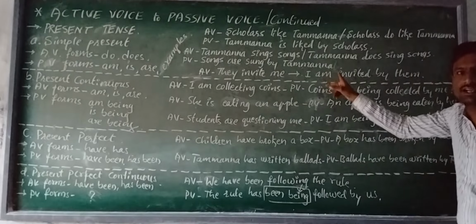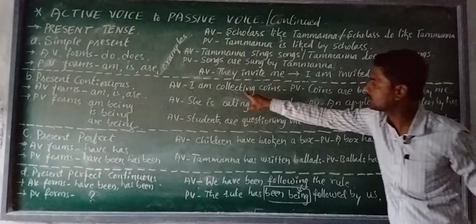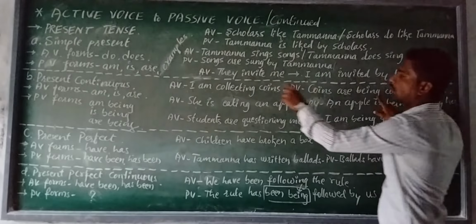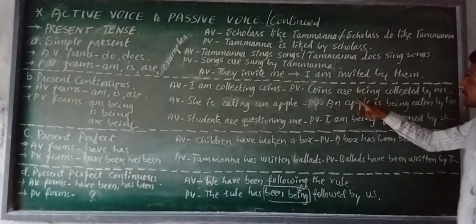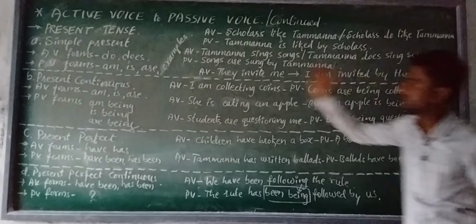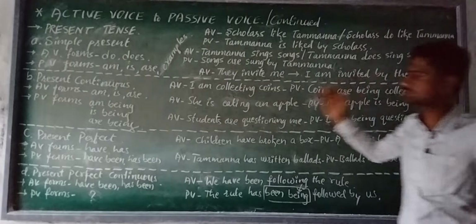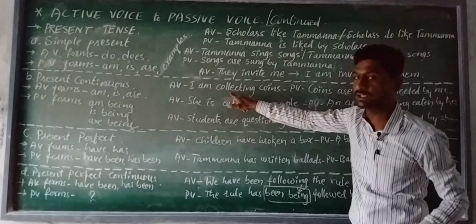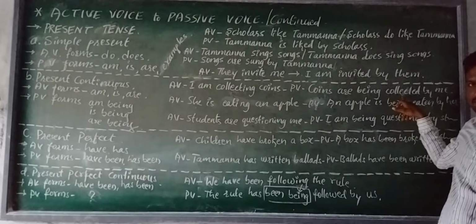Then it does take the plural form helping verb are. Coins are, then instead of ing, being. Coins are being. Then verb 3 form of this verb 1 is collected. Coins are being collected by, then I, it is shifted as me in the passive voice. My dear students, when we make the separation of ing from the verb, then only the verb 1 remains there and it is shifted as collected, verb 3.